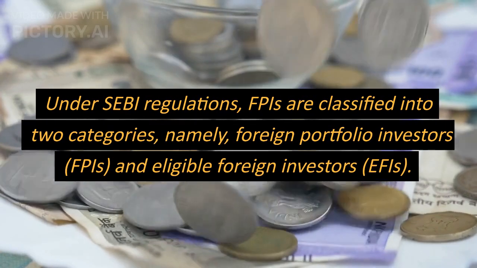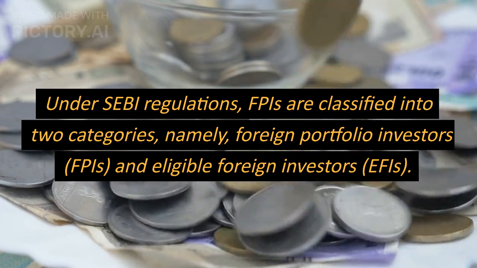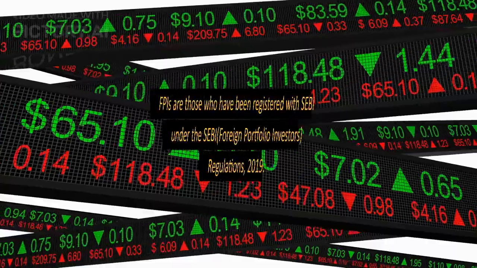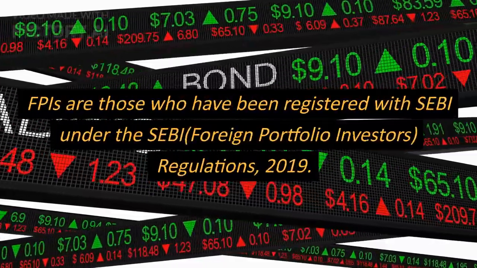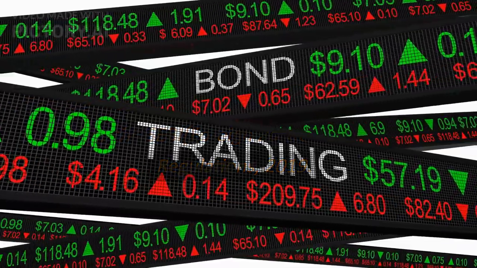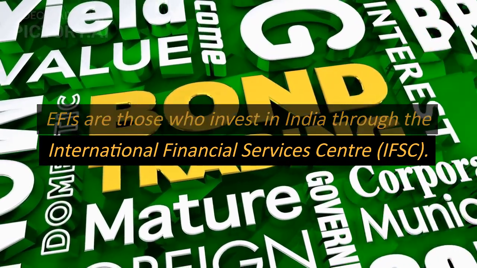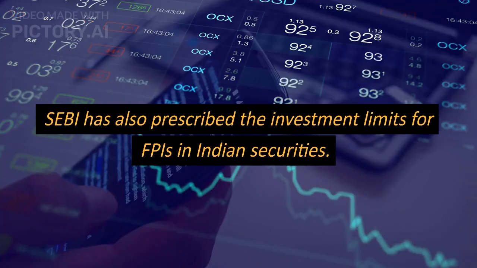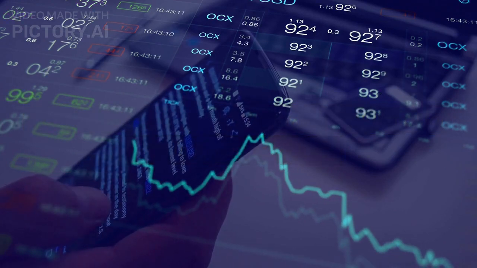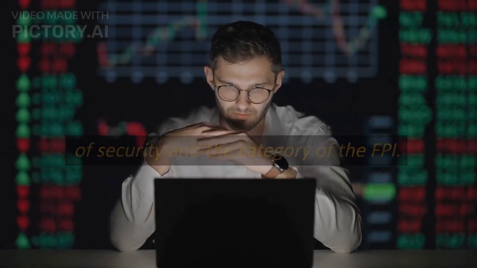Under SEBI regulations, FPIs are classified into two categories, namely, foreign portfolio investors, FPIs, and eligible foreign investors, EFIs. FPIs are those who have been registered with SEBI under the SEBI Foreign Portfolio Investors Regulations 2019. EFIs are those who invest in India through the International Financial Services Center, IFSC. SEBI has also prescribed the investment limits for FPIs in Indian securities. The investment limits vary depending on the type of security and the category of the FPI.